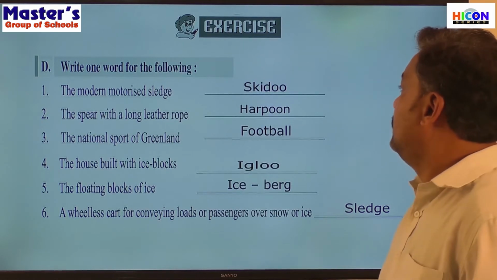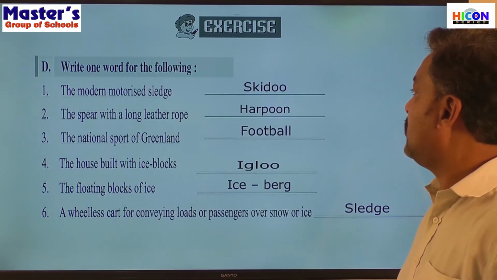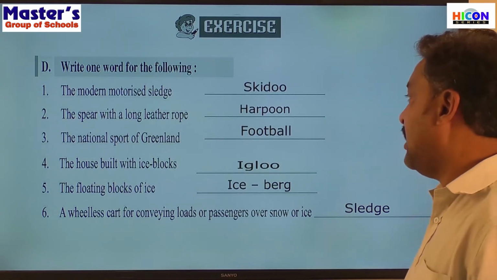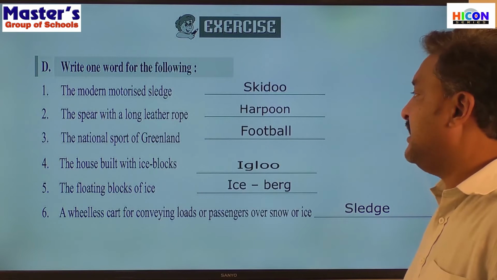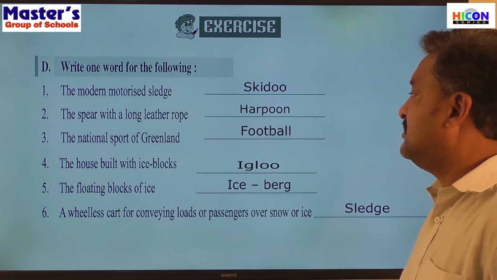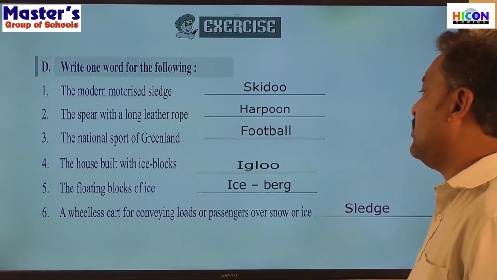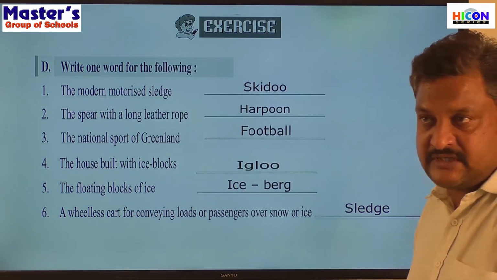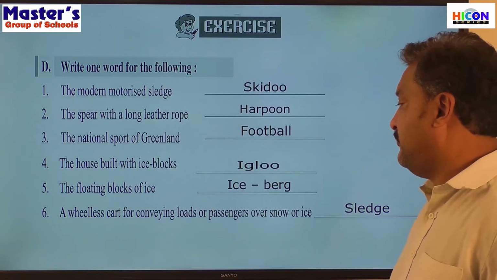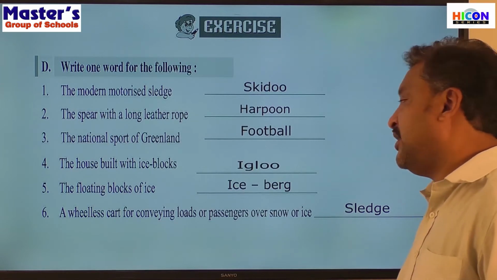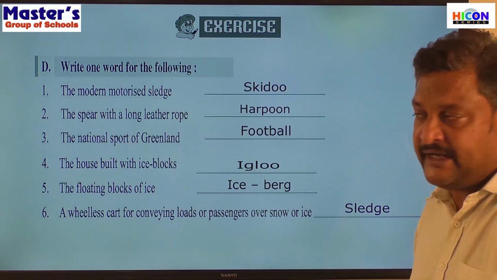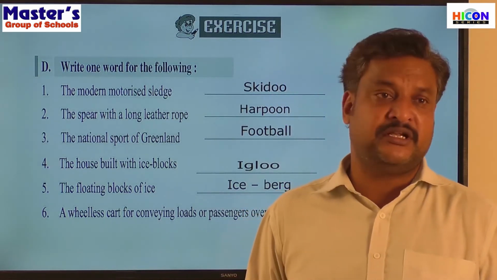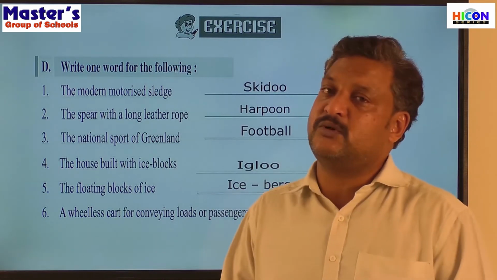Clear? So modern motorized sledges are called a skidoo. The spear with a long leather rope is called a harpoon. The national sport of Greenland is football. The house built with ice blocks is called an igloo. The floating blocks of ice are called icebergs. And a wheelless cart for conveying loads and passengers over snow or ice is called a sledge. Now, I'll keep the screen the same for another minute so that you can go through these sentences once again, right?